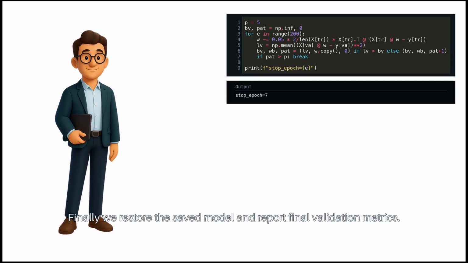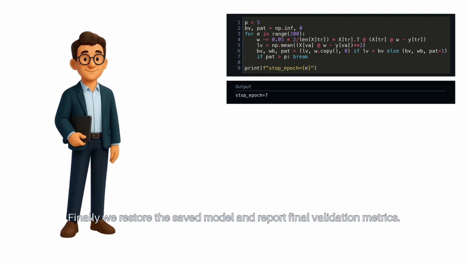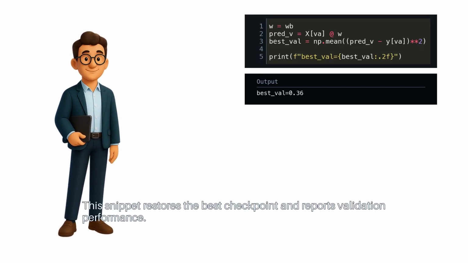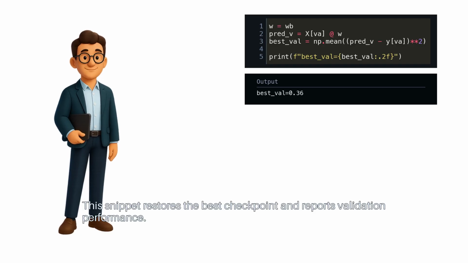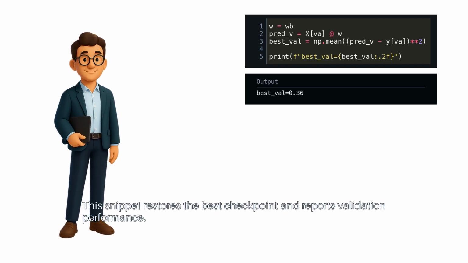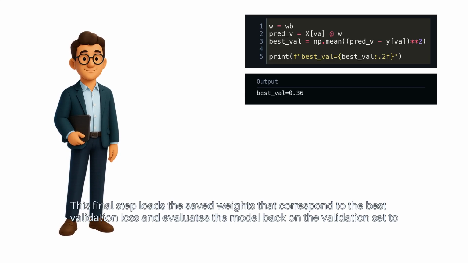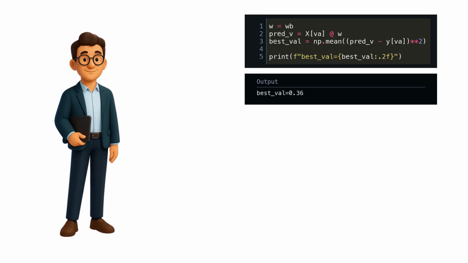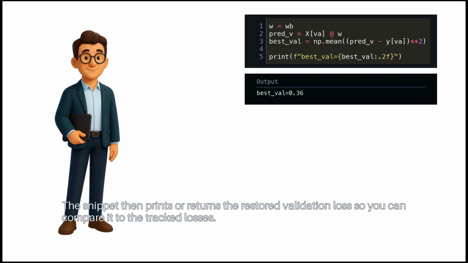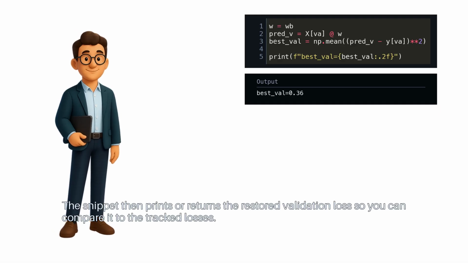Finally, we restore the saved model and report final validation metrics. This snippet restores the best checkpoint and reports validation performance. This final step loads the saved weights that correspond to the best validation loss and evaluates the model back on the validation set to confirm performance. The snippet then prints or returns the restored validation loss so you can compare it to the tracked losses.